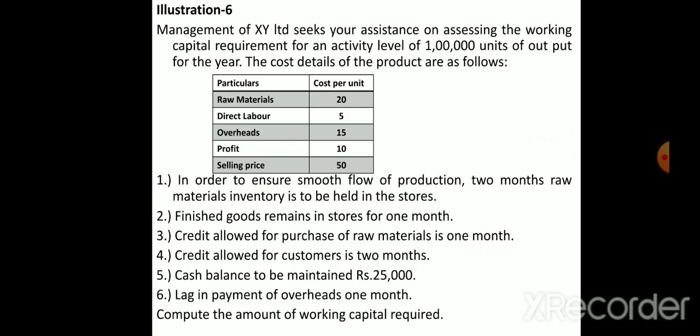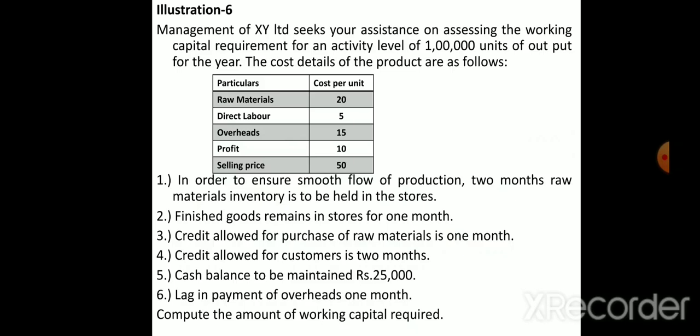In order to ensure a smooth flow of production, 2 months of raw material inventory is to be held in the store. Here they have given everything in months, so we should not consider weeks, we have to consider months. The first point is 2 months of raw material inventory to be held in the store, means what?